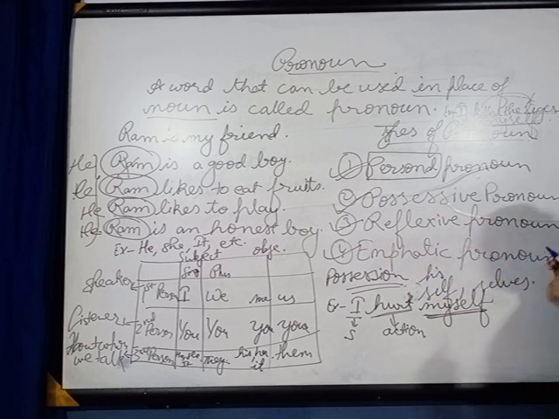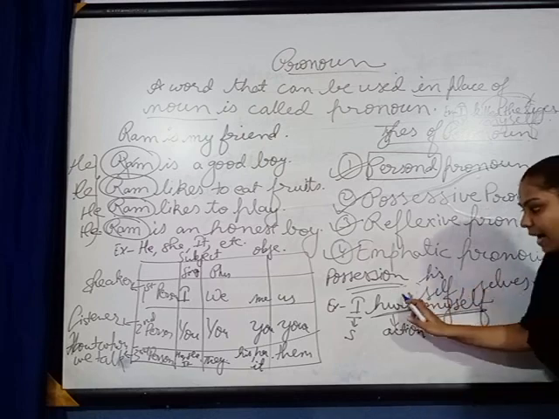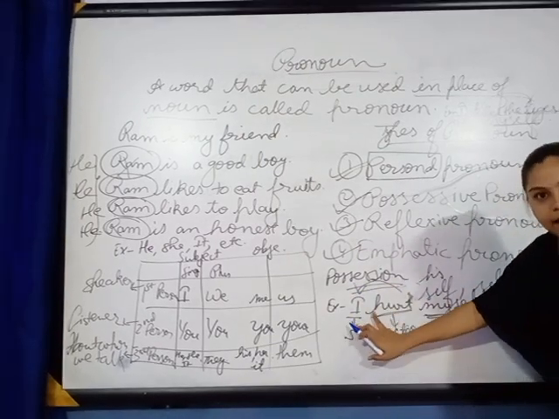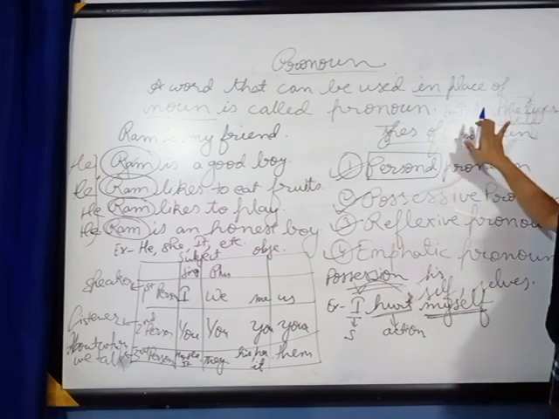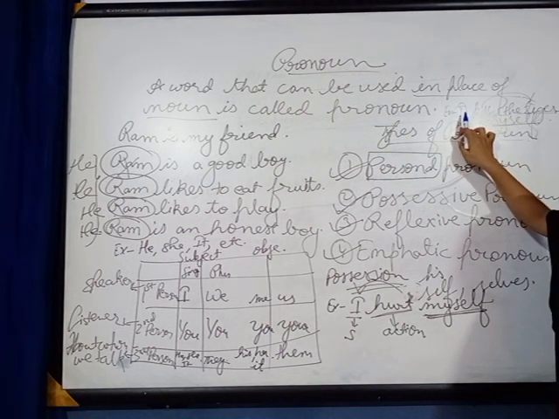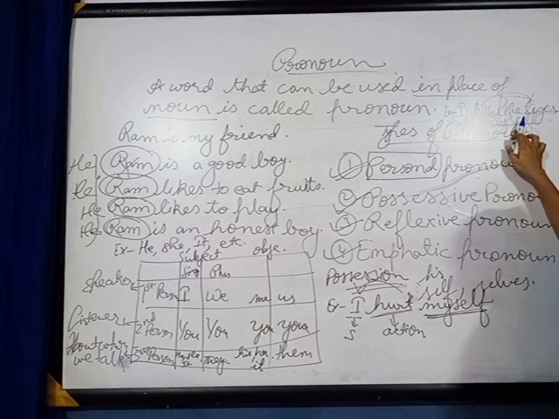The most important difference is that in reflexive pronoun, the effect of action will fall on the subject. The subject will be affected by the action. In that case, we will call it reflexive pronoun. But in emphatic pronoun, the subject will not be affected by the action. In that case, we will call it emphatic pronoun.